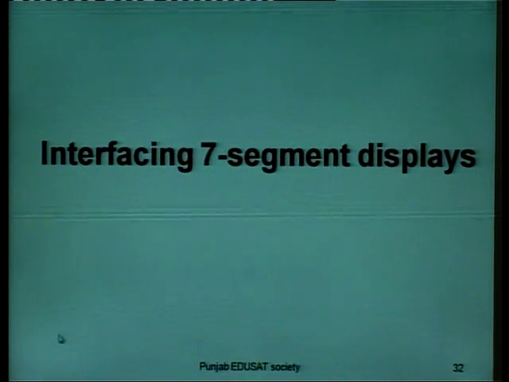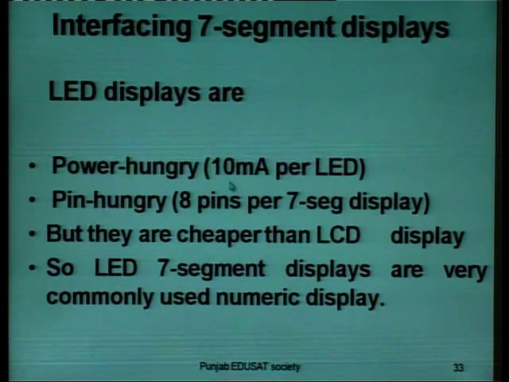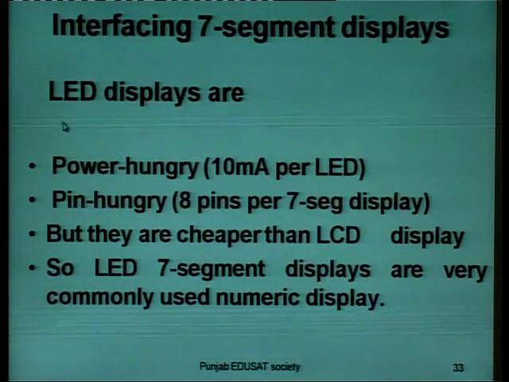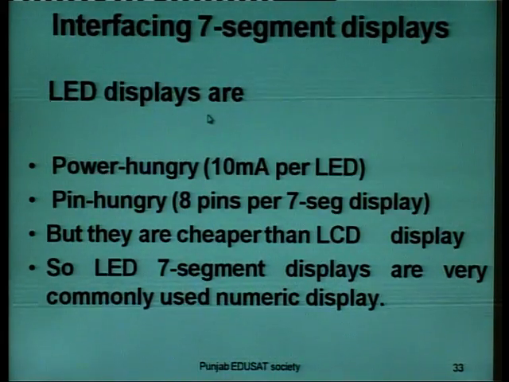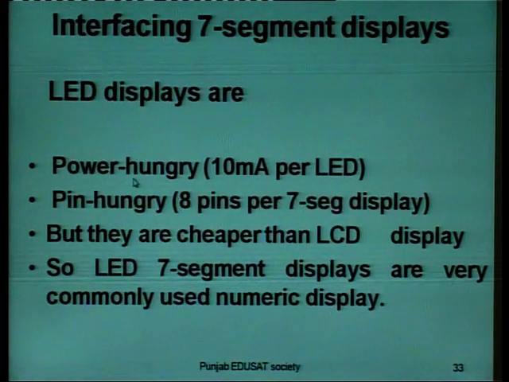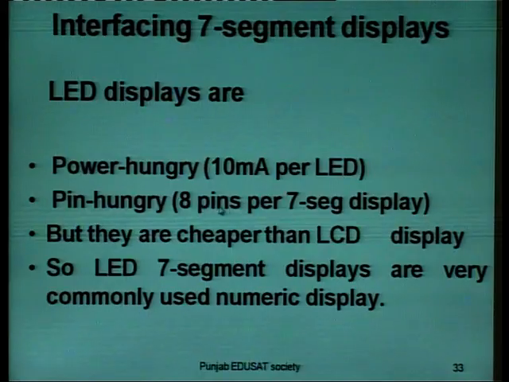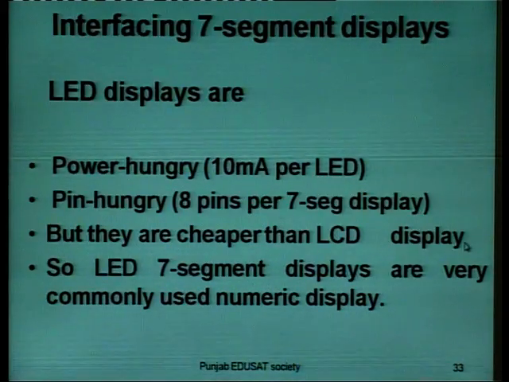Now we have interfacing 7-segment displays. LED displays are more power hungry and more pin hungry, that is 8 pins per 7-segment display, but they are cheaper than LCD displays.